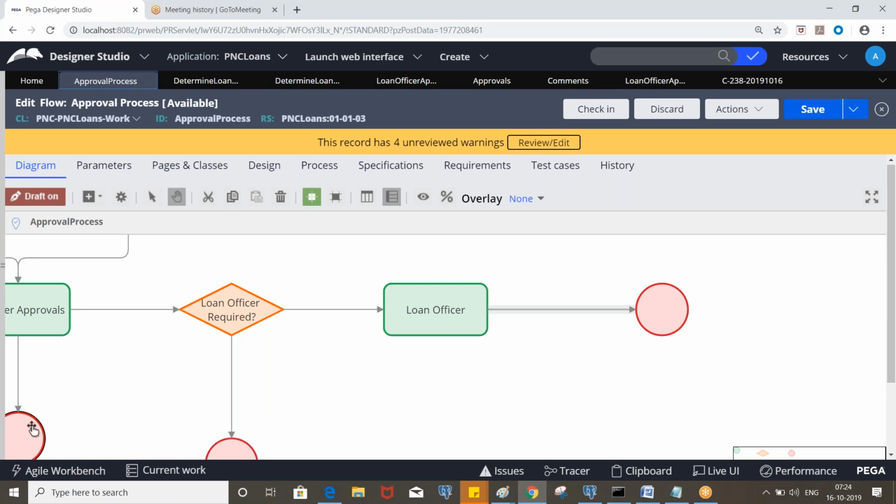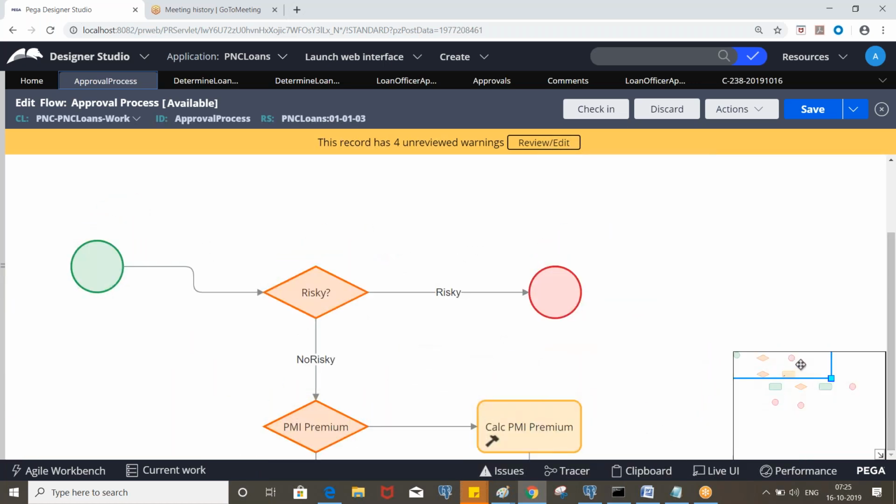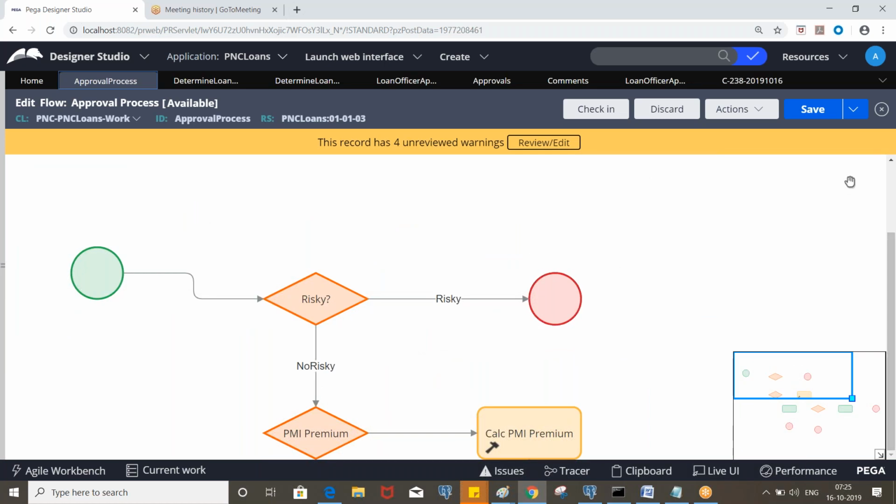Okay. Here, rejected by manager. Likewise, and this is rejected with risky. At a certain point of time, if I want to know the report based on the status, like all the work objects which are completed, or which are resolved risky, based on the status we can retrieve all the loan requests.